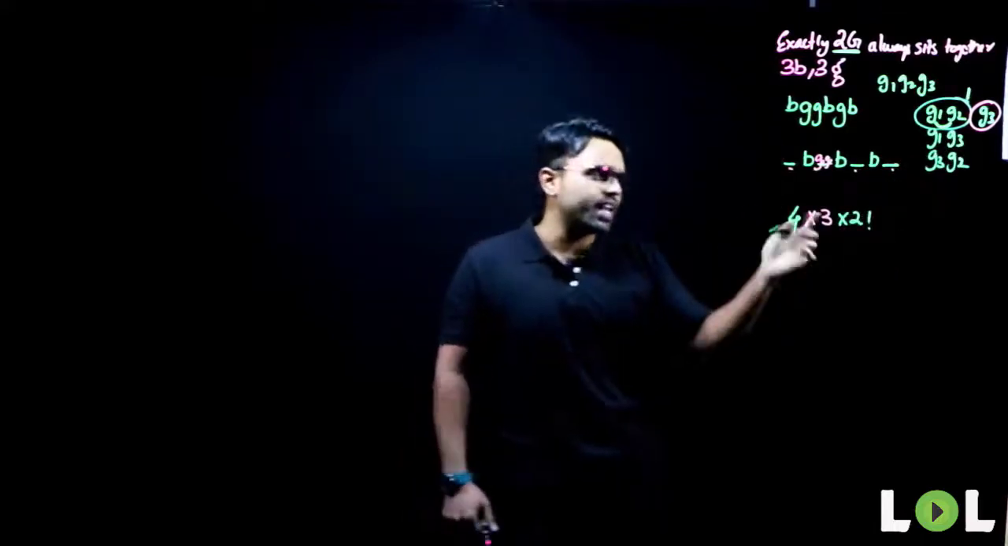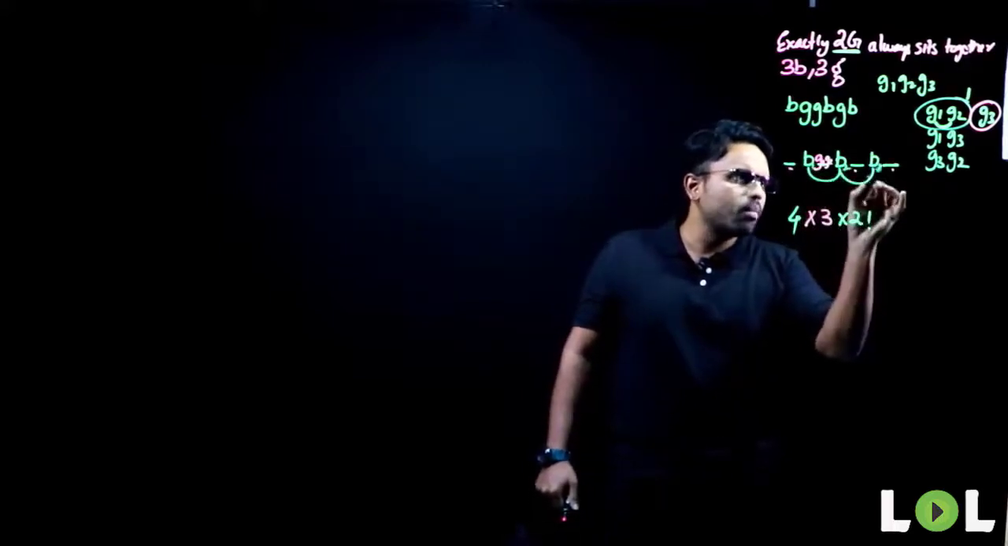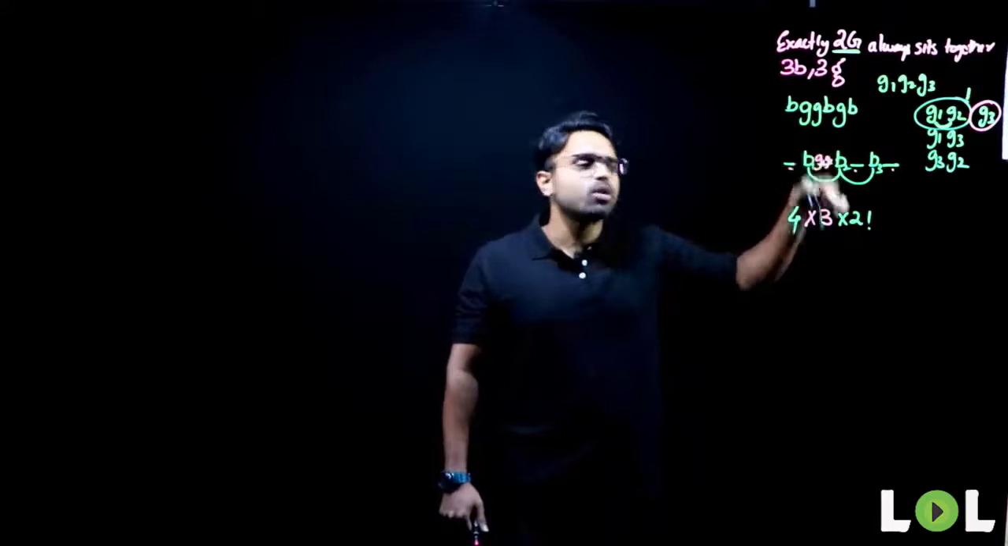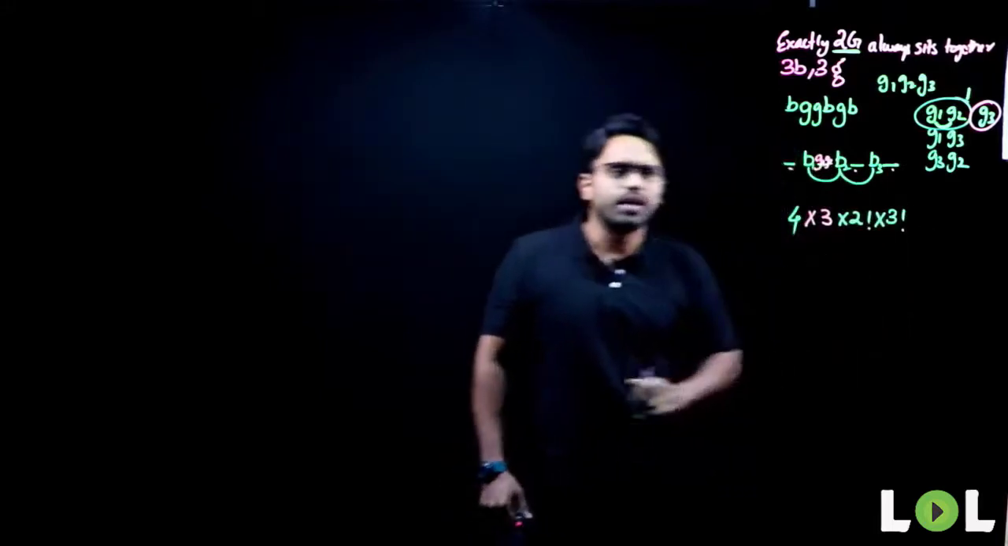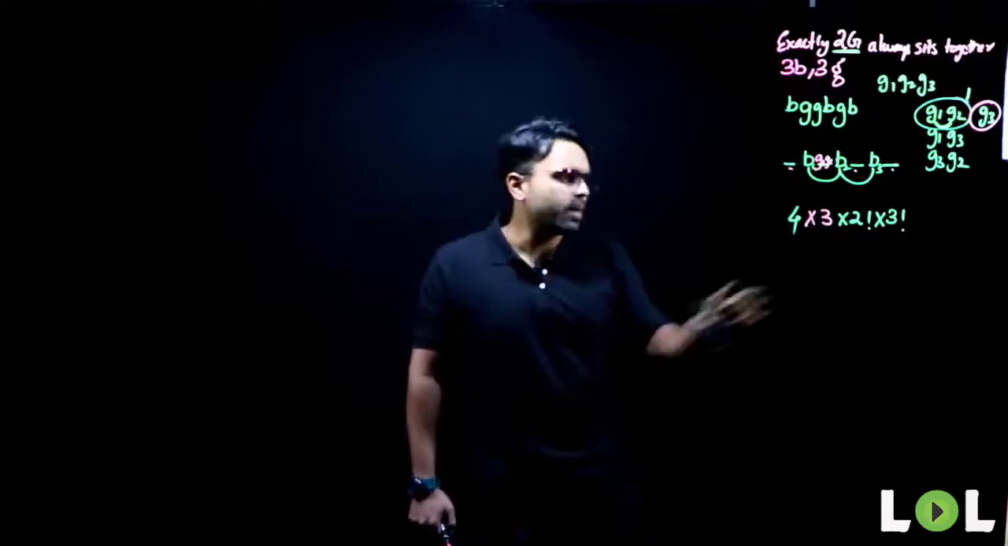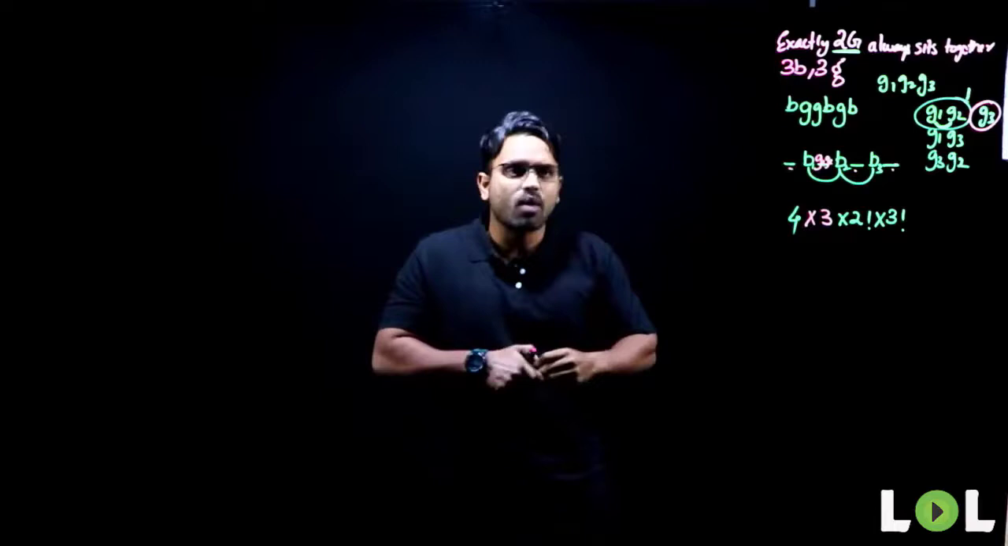Next, these 3 boys can be boy 1, boy 2 and boy 3. So, they can also rearrange among themselves. In how many different ways can 3 people sit? They can sit in 3 factorial ways. But is this the end of the answer? That is my question.